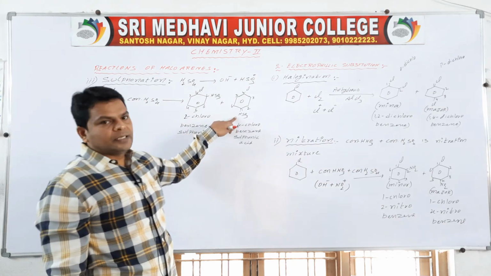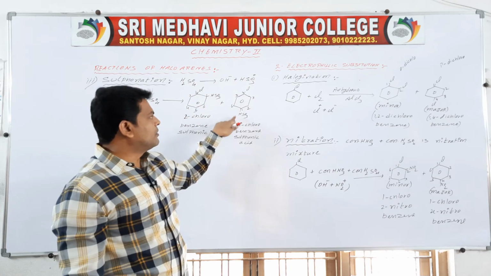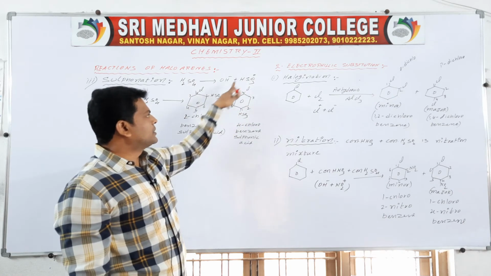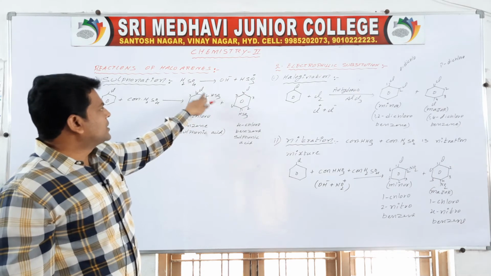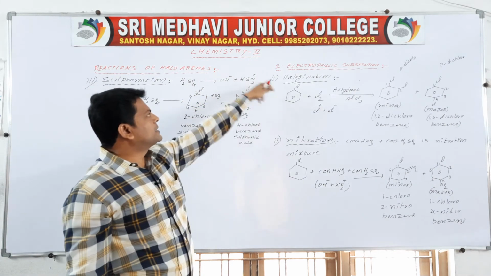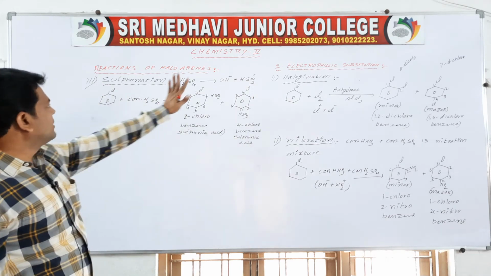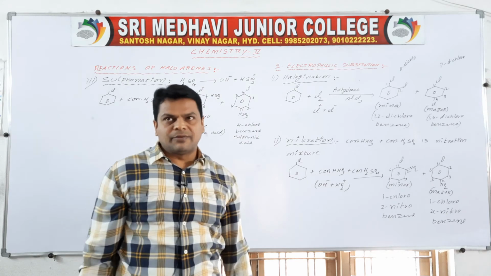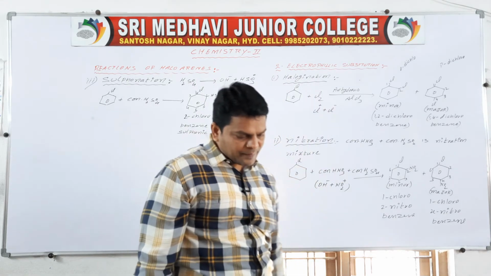Here the main functional group is the sulfonic acid, and chlorine is a substituent. So giving numbering from this side, 1, 2, 3, 4, clockwise or anti-clockwise. Here also it is the main functional group, 1, 2, 3, 4, 5, 6. So here it will be divided into OH minus and HSO3 plus like this. So a sulfonic acid is formed. Okay.